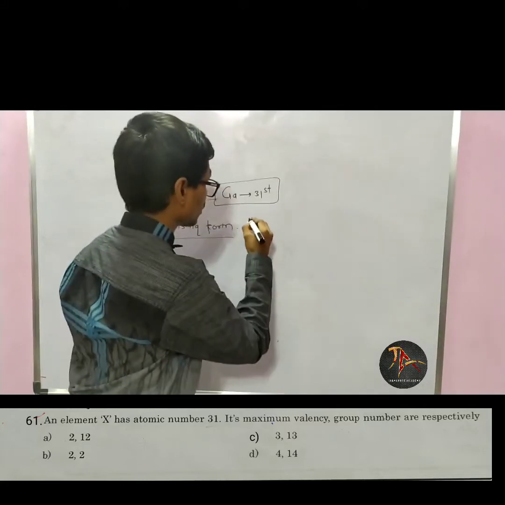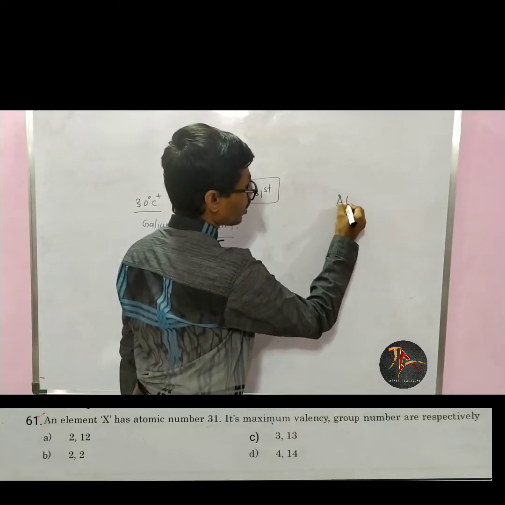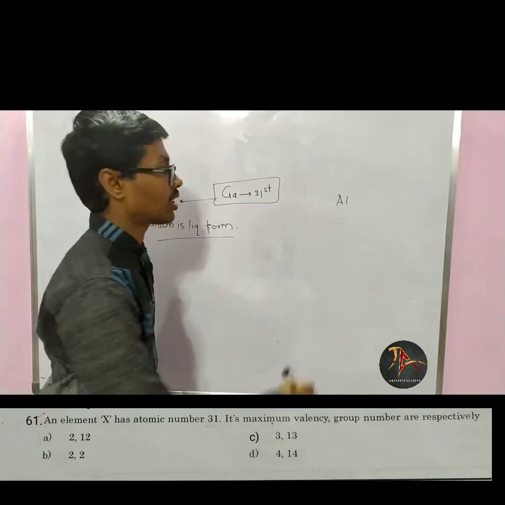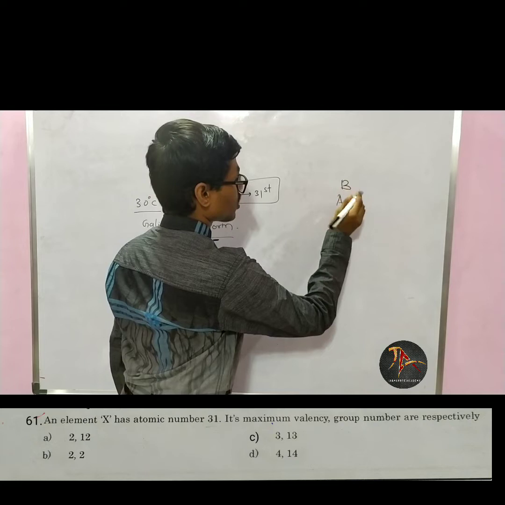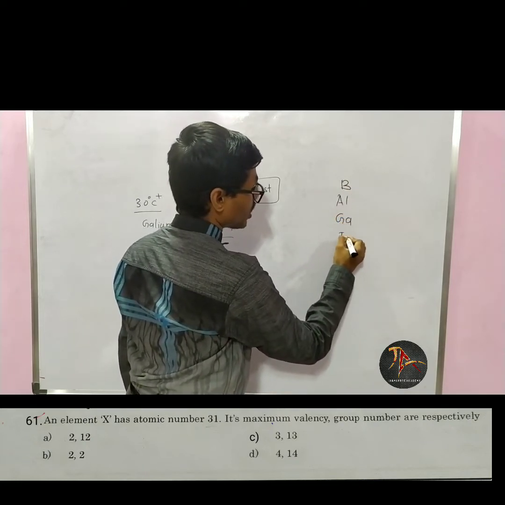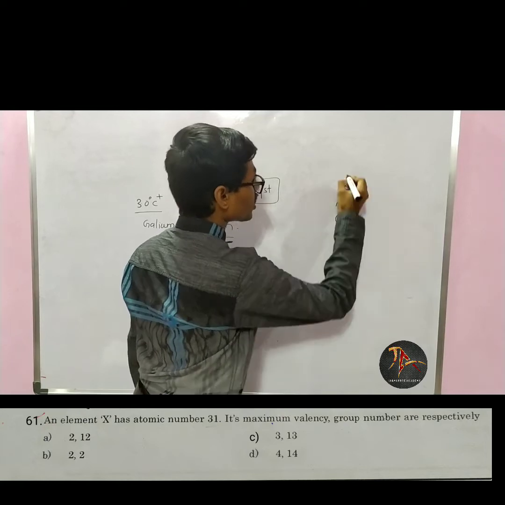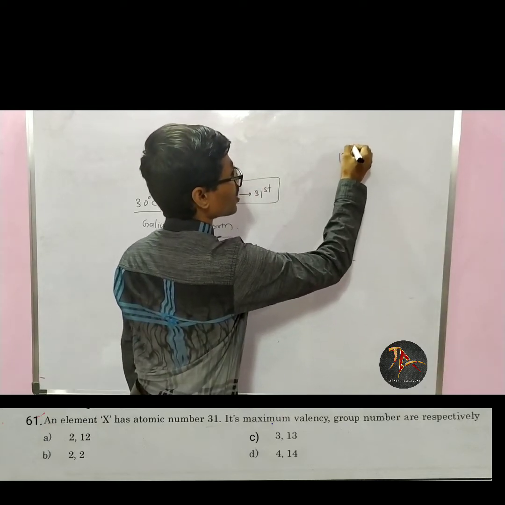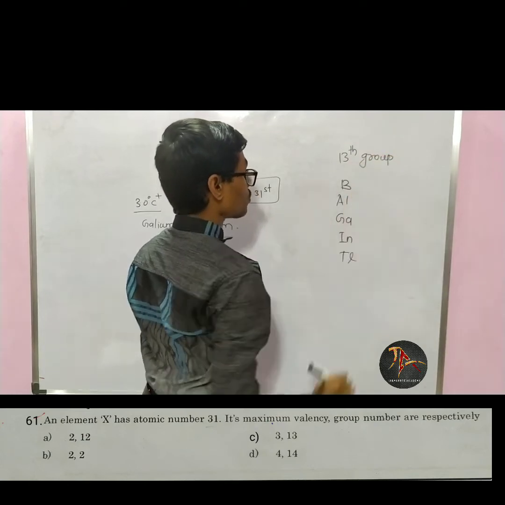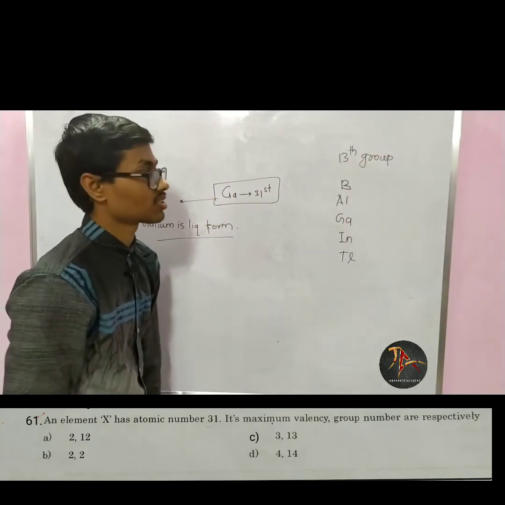Now gallium belongs to the aluminium family. Sorry, it is the boron family: boron, aluminium, gallium, indium and thallium. This is the 13th group. In the 13th group there are 5 elements.